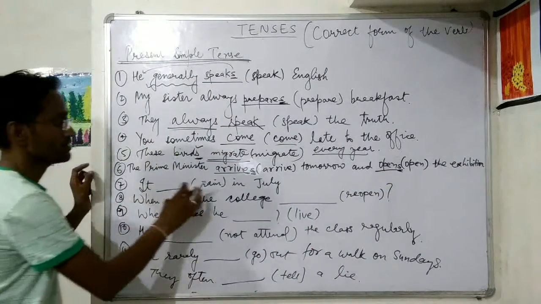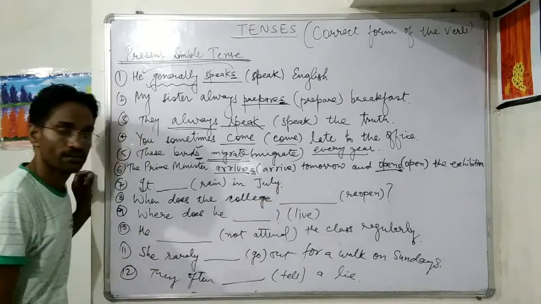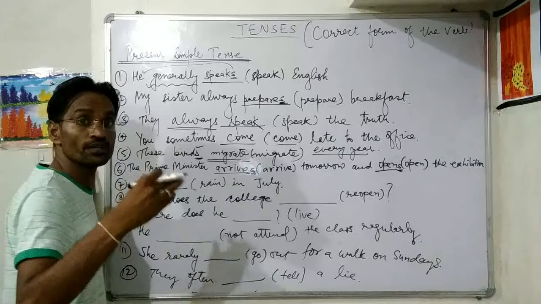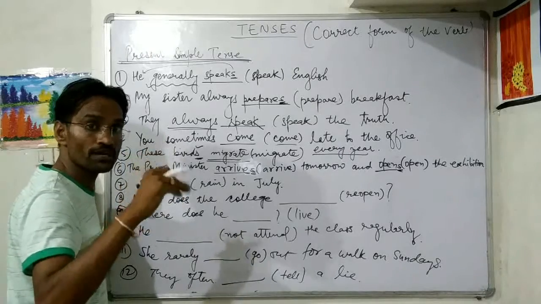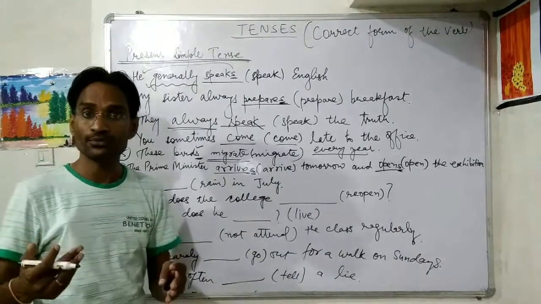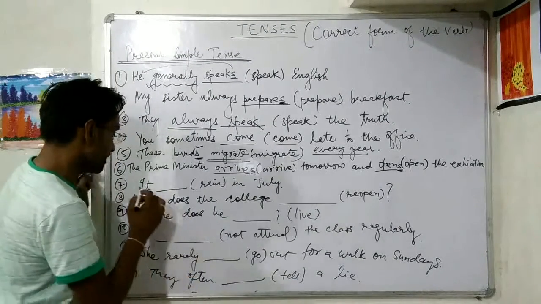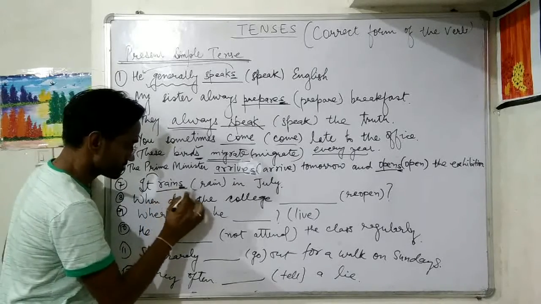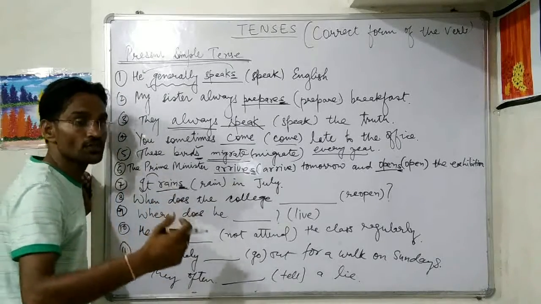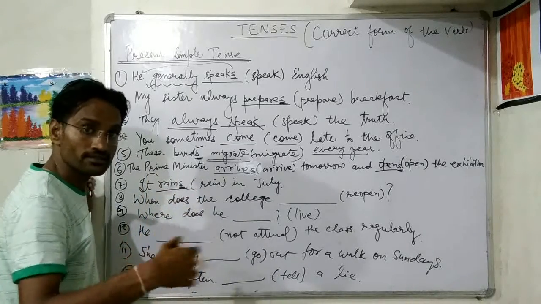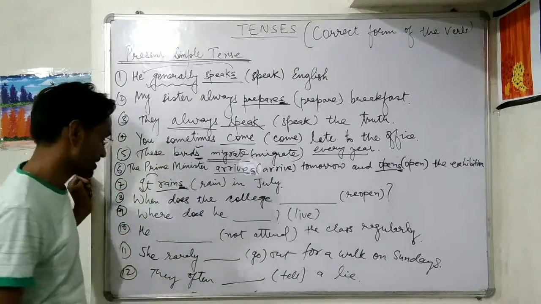Alright. It rains in July. July में बारिश होती है. So this is a routine that every year in July it rains. So rain is a noun, rain is also a verb. When it is a verb, then with it will be rains. It rains in July. July में बारिश होती है. It's a practice. Okay, it's a routine.